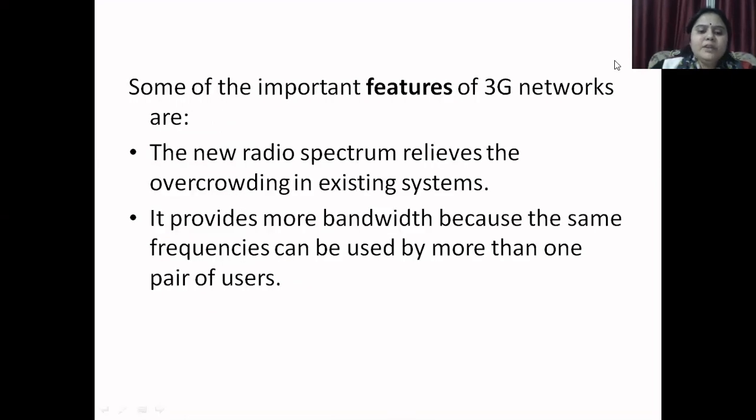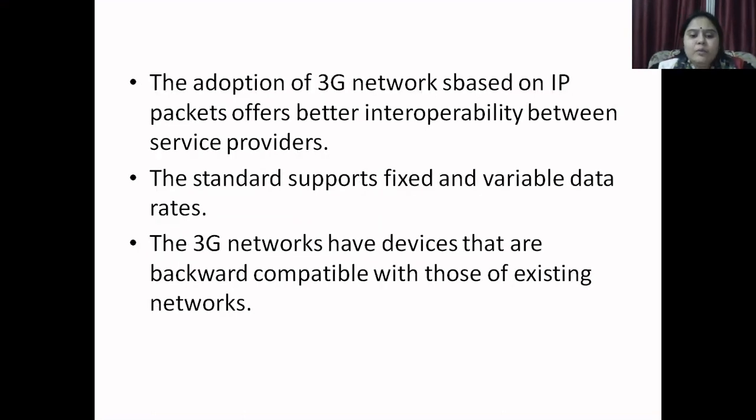Now, some of the important features of 3G networks: the new radio spectrum relieves the overcrowding in existing systems. It provides more bandwidth because the same frequency can be used for more than one pair of users. The adoption of IP packet based 3G networks offers better interoperability between service providers, and the standard supports fixed and variable data rates.